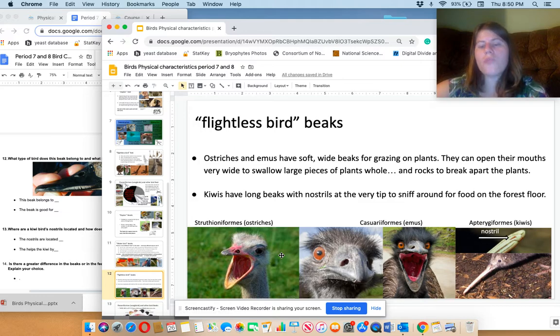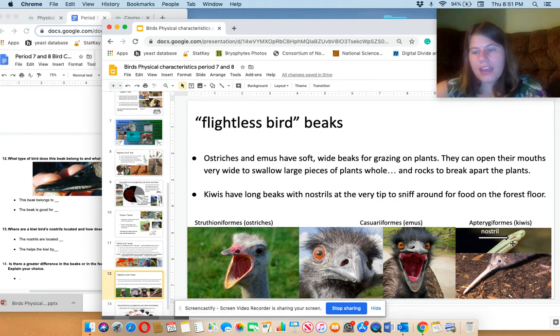Yes. Dabbling. Okay. Flightless bird beaks. Remember how only the ostriches had the 2 toes, but emus and kiwis had the 3 toes? Well, for beaks, ostrich and emu beaks look really similar for a really similar job, and kiwi beaks look incredibly different for an incredibly different job. So these 2 have the more similar feet, but these 2 have the more similar beaks, which is pretty neat. What these beaks are for is swallowing plants and things to crunch up the plant's whole.